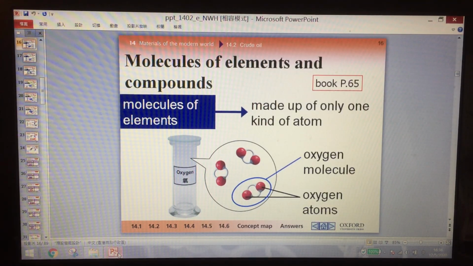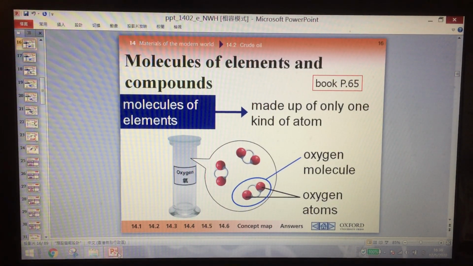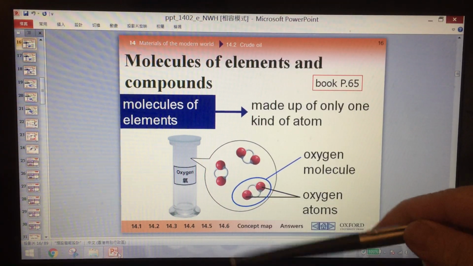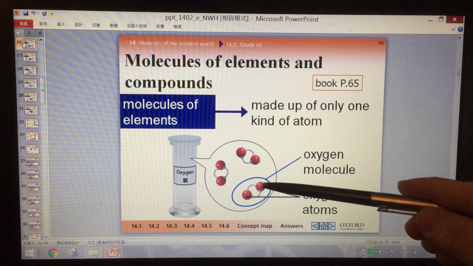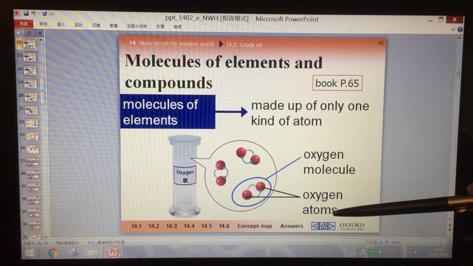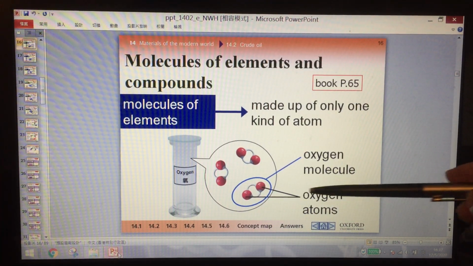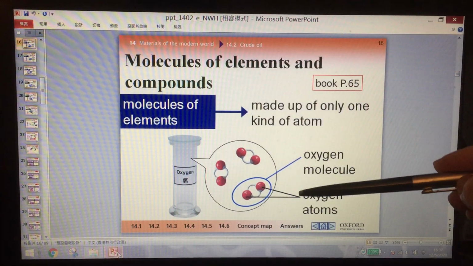And then we need to know what is an element, what is a compound, what is an atom, what is a molecule. Okay, this is an example. You can see the red ball here. This is an oxygen atom. So oxygen is very pure, so oxygen is an element.